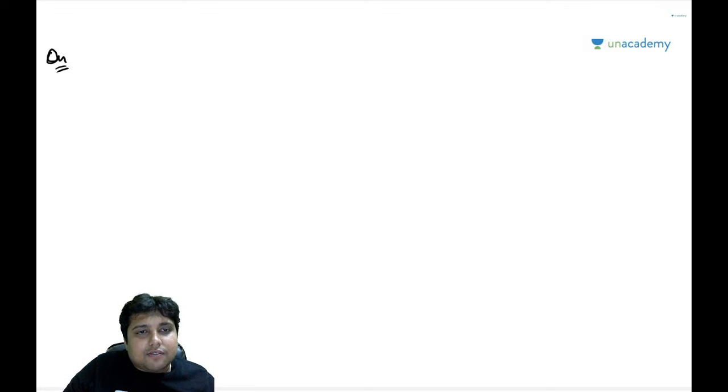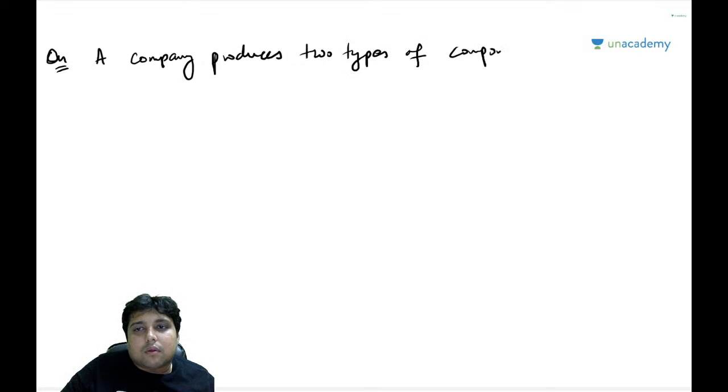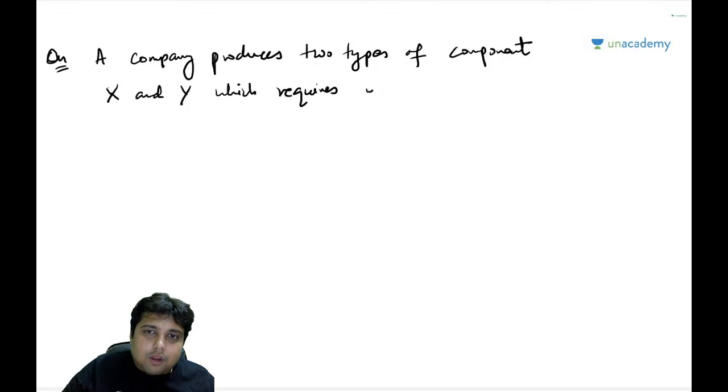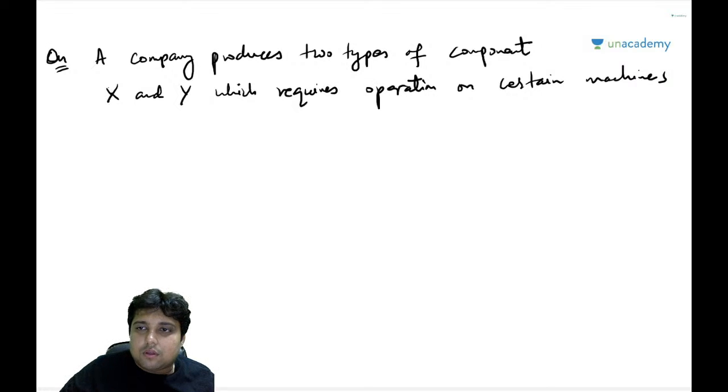A company produces two types of component, X and Y, which require operation on certain machines.